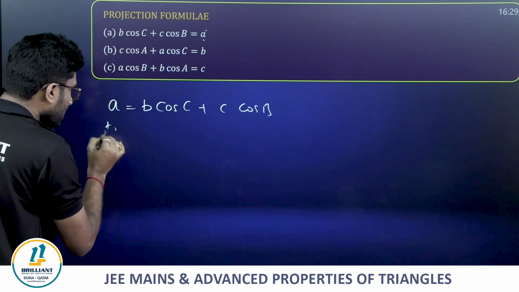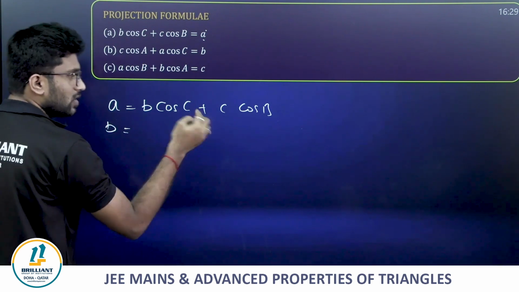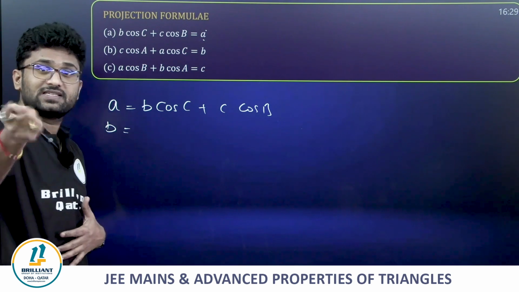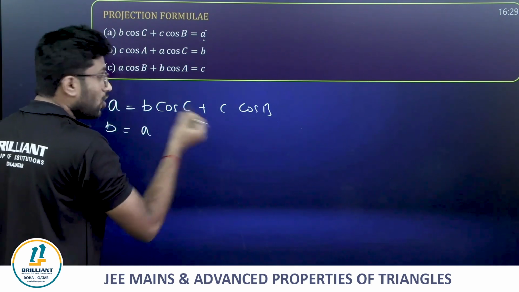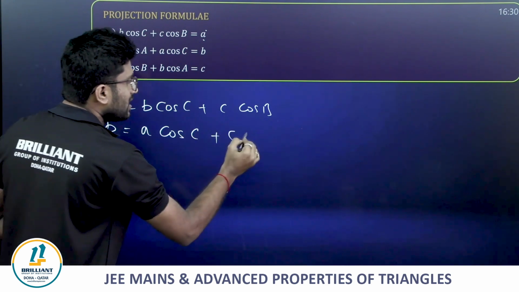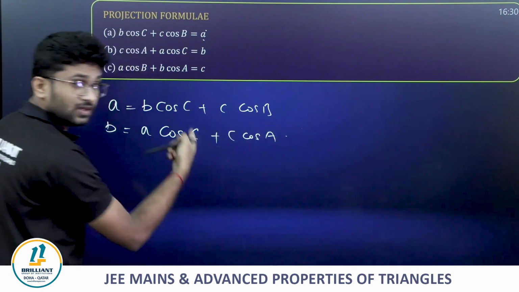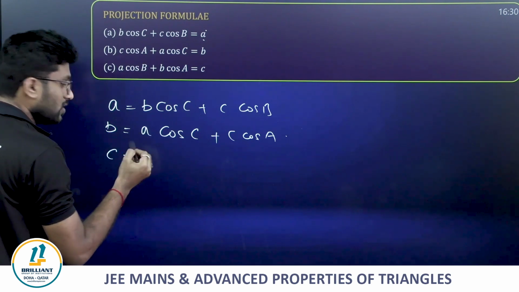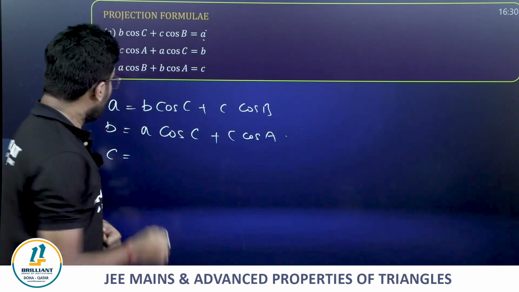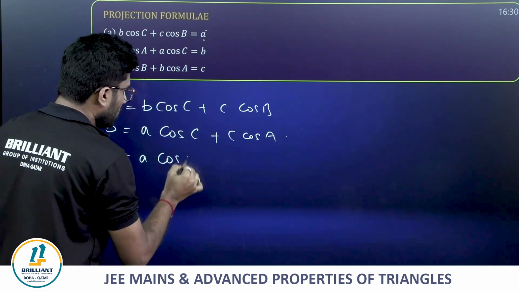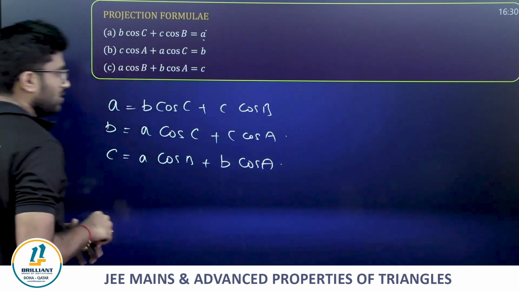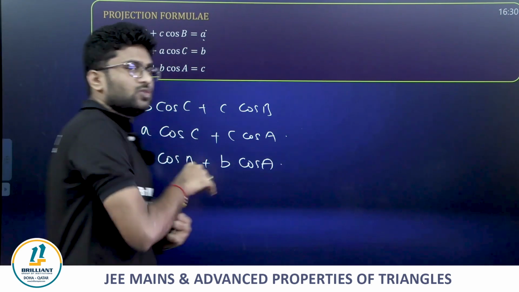To get side b, you will be making sure that you express b in terms of a and c. That is b = a cos C + c cos A. This is what is called the projection rule. c = a cos B + b cos A, where we express c in terms of a and b. That's how we express it, and this is the projection rule.